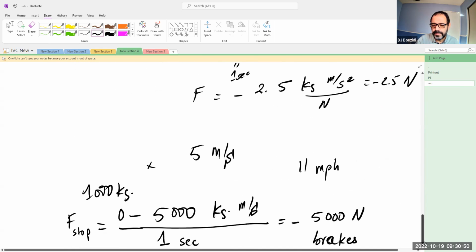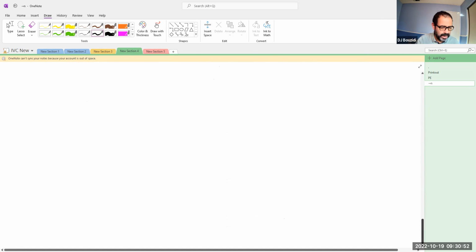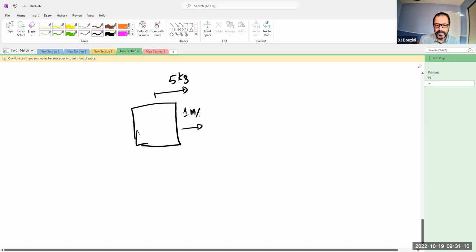Now, to go back to an example that you have in the book, and it's a really interesting example. Imagine with me that you have a 5 kilogram mass, so I'm going to change the number slightly, moving at 1 meter per second this way, and you have a 2 kilogram mass. I'm changing the number slightly on the workout, moving at, let's say, 5 meters per second.